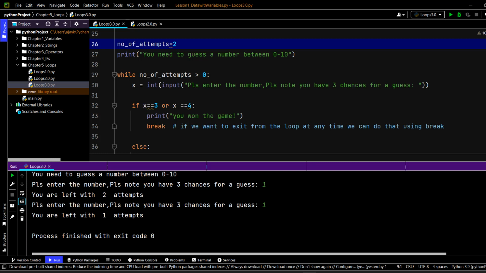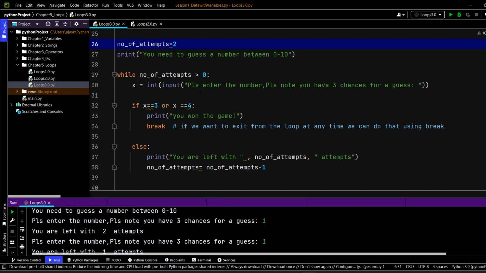See this, guys. You're left with 2 attempts, and then I entered one more attempt, and then you're left with 1 attempt, and immediately the code stopped. I didn't get actually the third attempt, right? So what is happening here? So now this is what we need to see here.